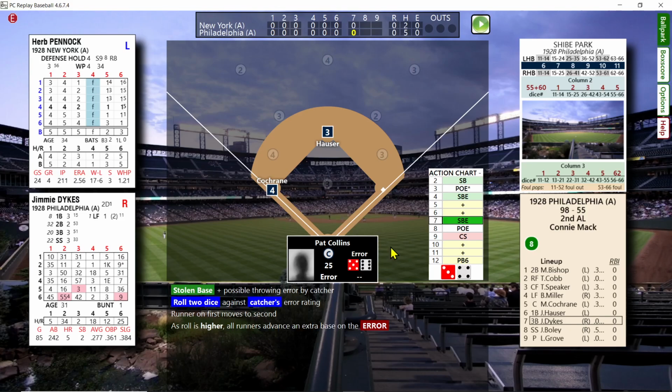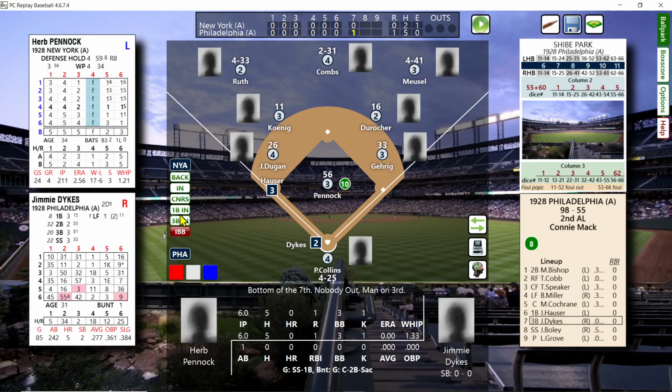Anything over a 25, and it's an error. So they're going to score anyway. So a stolen base and a throwing error. A's take a 1-0 lead, and now we are going to bring the infield in. Not first base. We're going to bring the whole infield in.